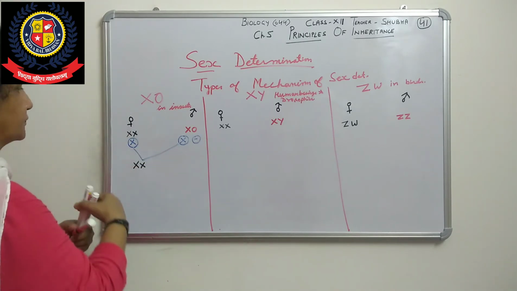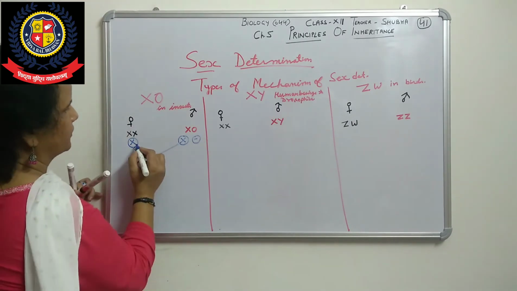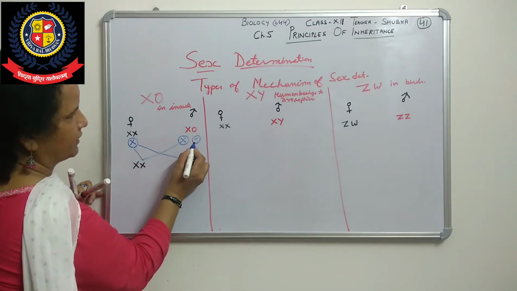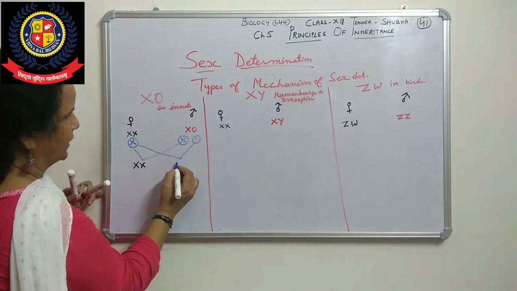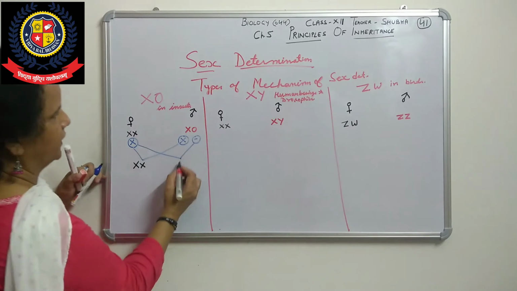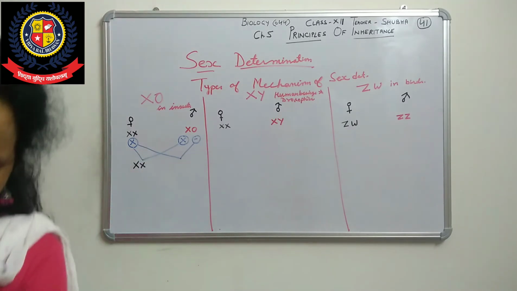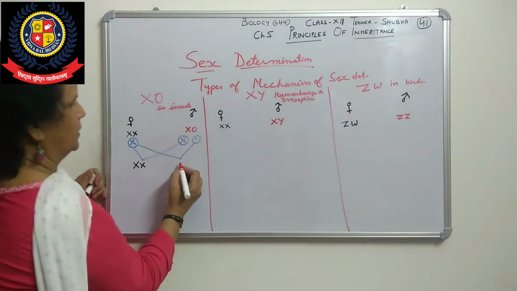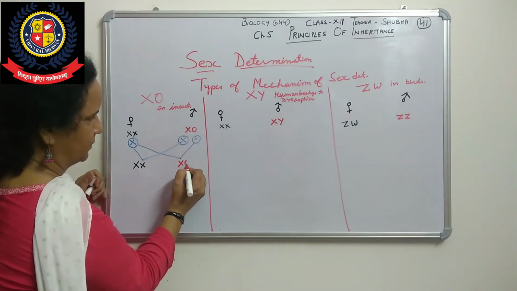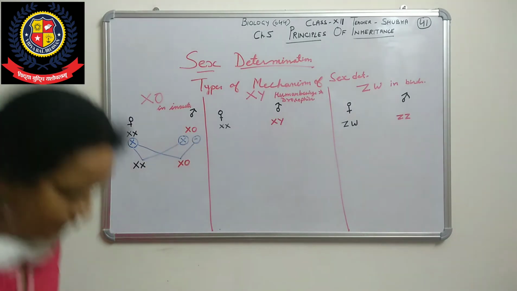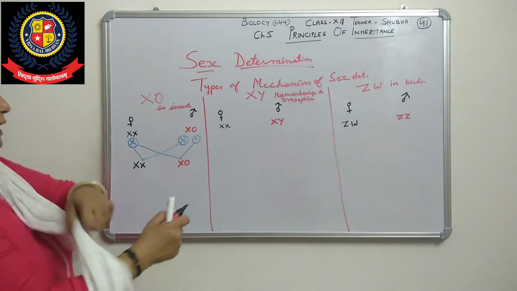When this empty O type fuses with it, then we have X, that one, XO type.